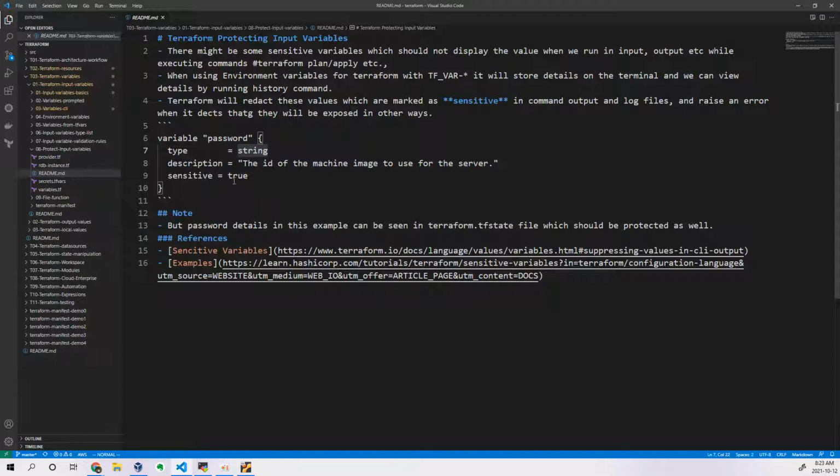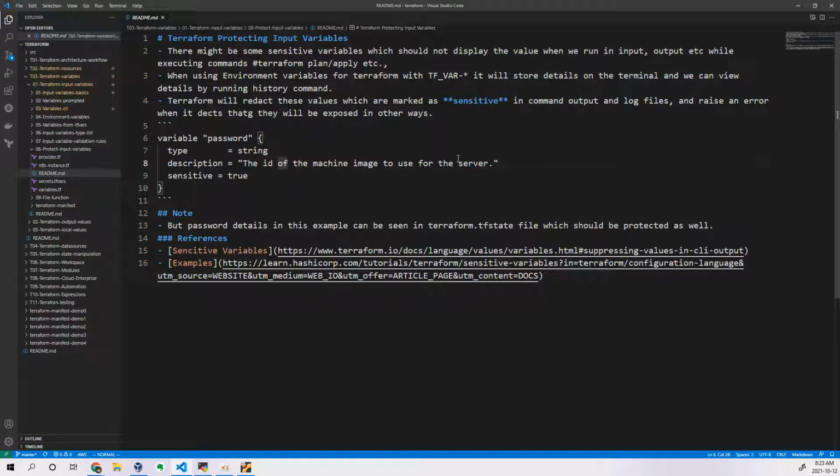When you have some sensitive information, it should not be visible to everyone. It should be protected. Though it will not show in the CI/CD operations on your terminal, or if you are executing manually also, it will not show you. And even the tf state file is not stored in your local system, it is stored in the remote location. Then obviously the person cannot see that password, right? So that's how it is. In that way we have to plan our protection.